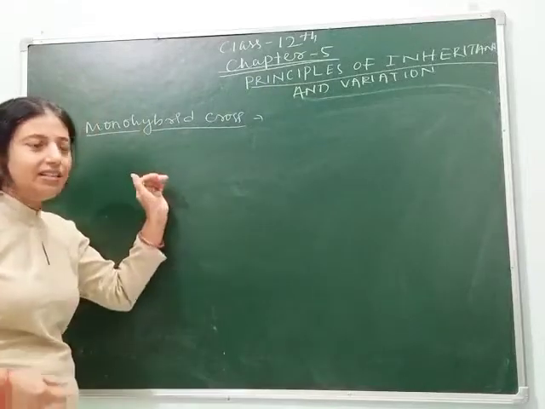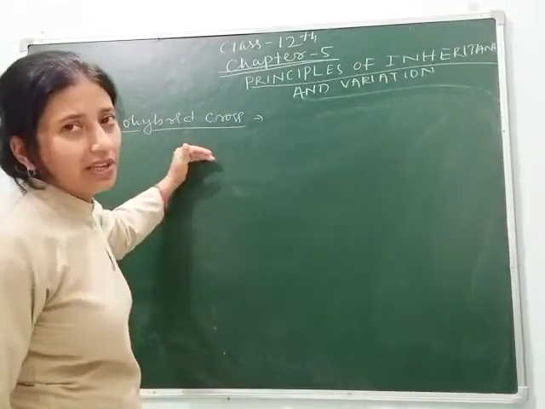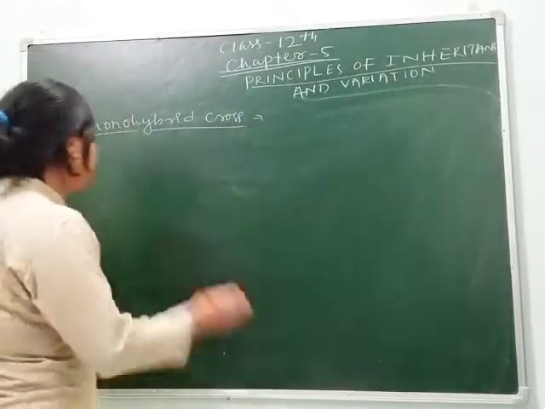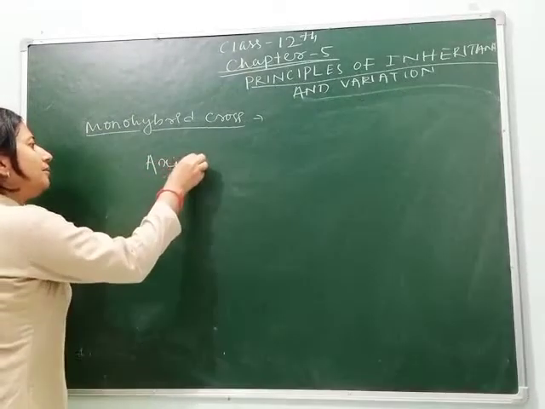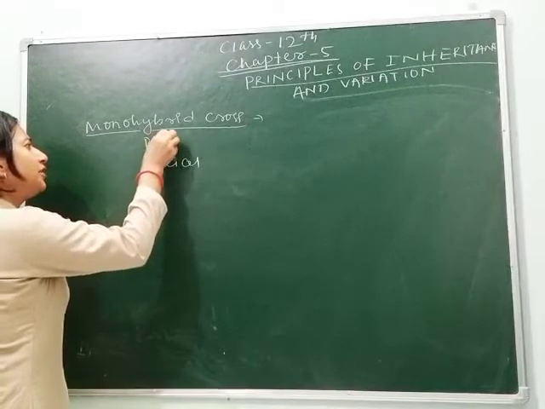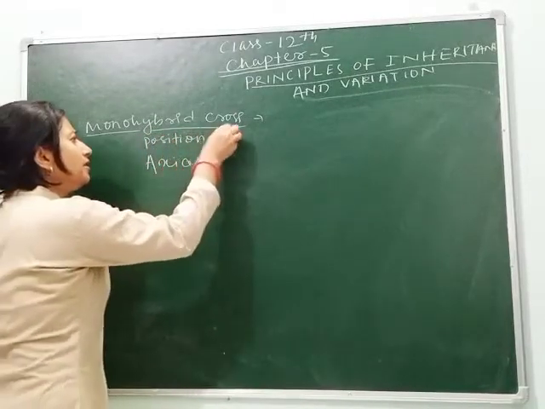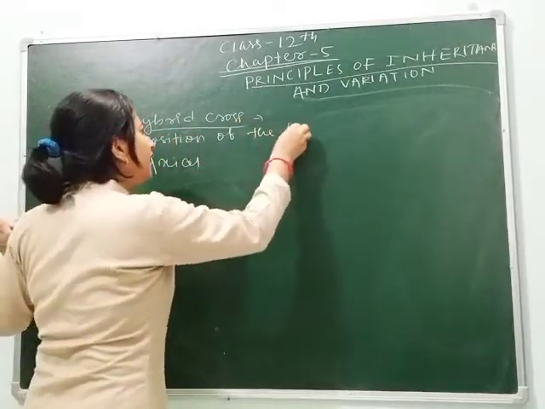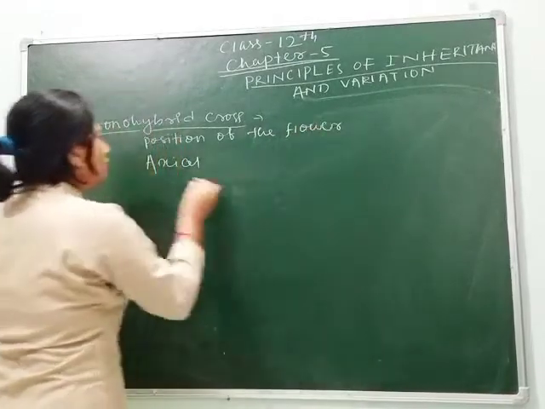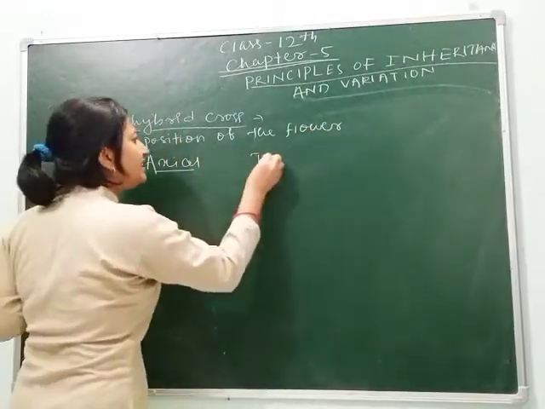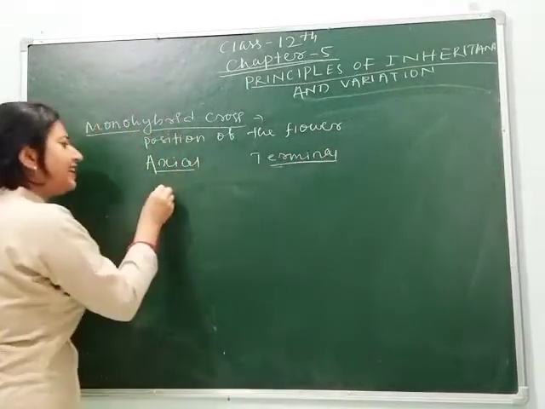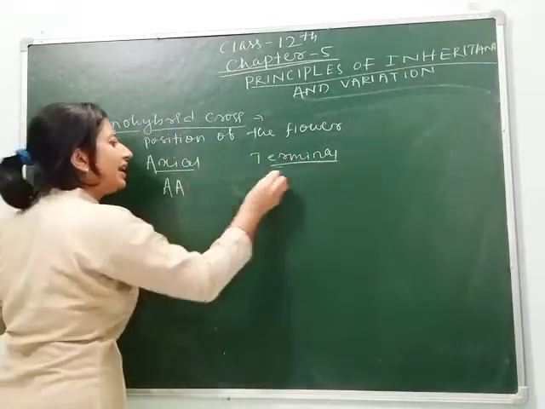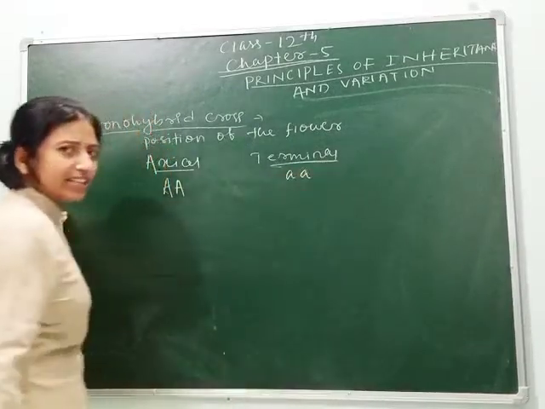So let's take another example to see this phenotypic and genotypic ratio. Here we will cross flower position, one is axial and another is terminal. For axial it is taken as capital A, and for terminal it is taken as small a.